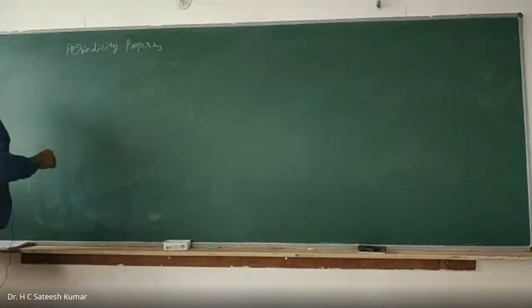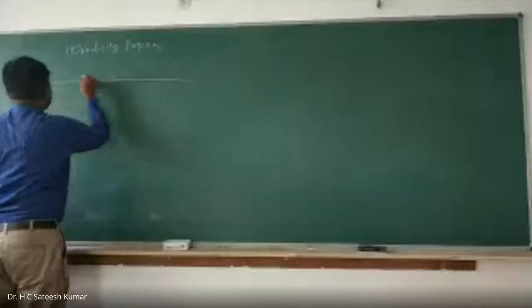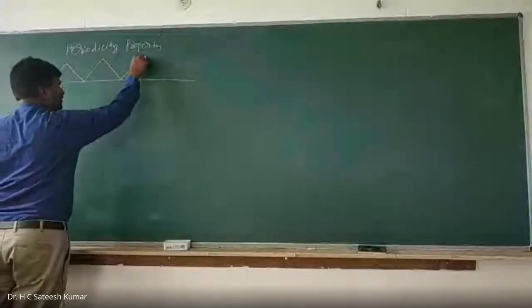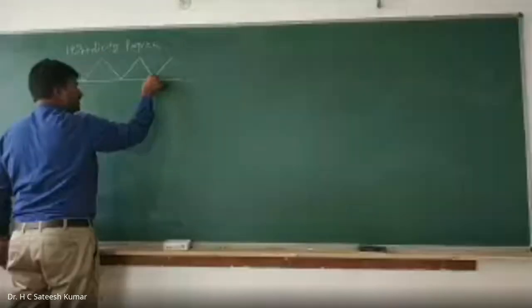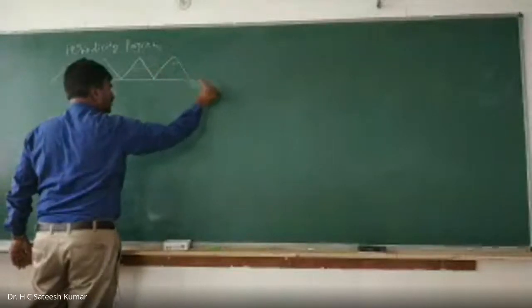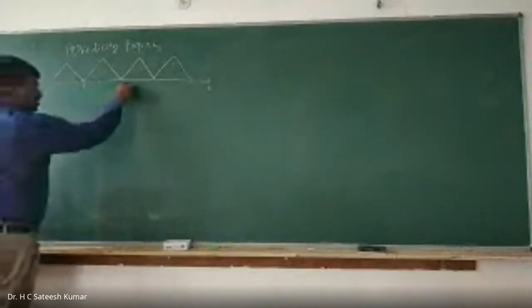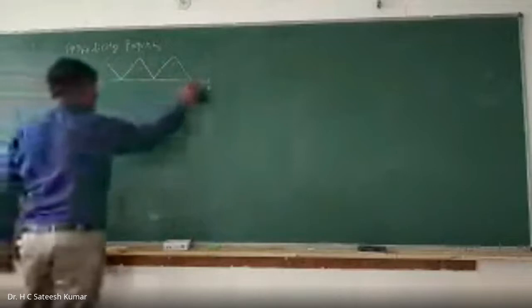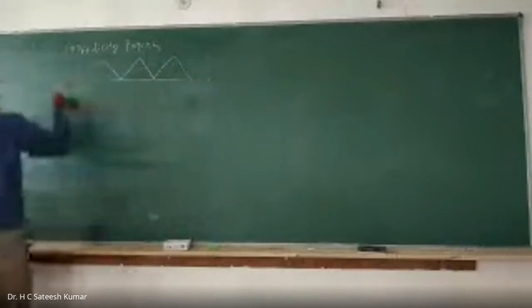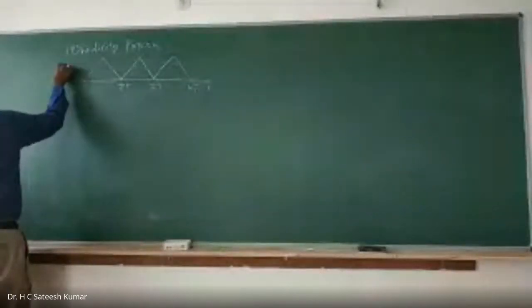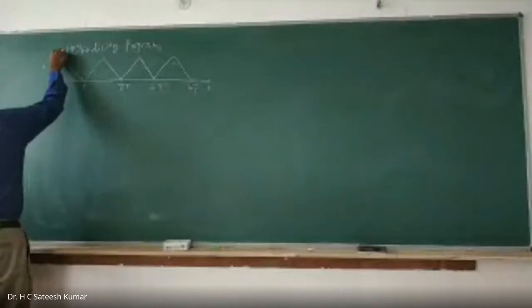Let us say I want to find out the Laplace transformation of a periodic signal like this. Periodic is nothing but one which is repeating after certain interval. The interval we call as period, after which your signal is repeated. Okay, let us say periodic signal whose period is T. This is 2T, 3T, 4T. And let us say height is equal to L. This I'll call as f of t.